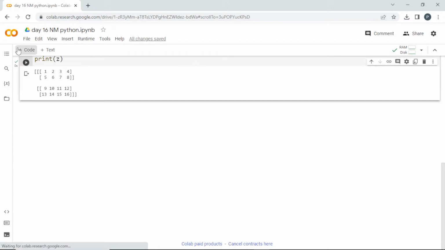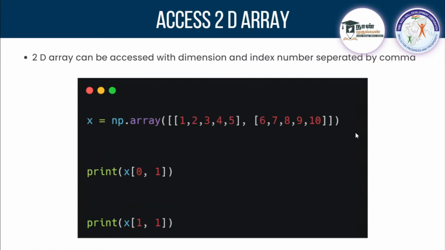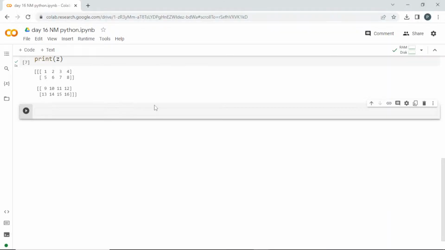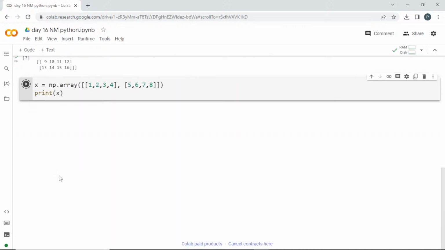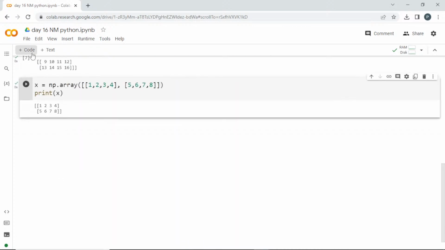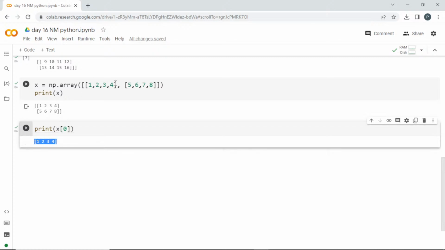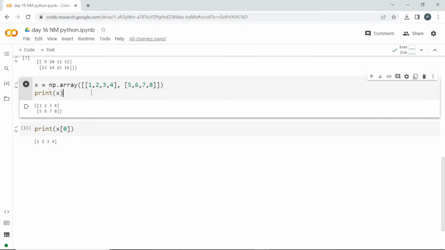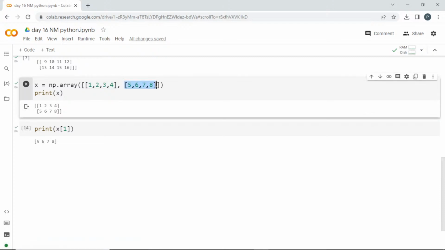Now comes the question, how will you access a 2-dimension array? I'll go step by step. Let me take a 2-dimension array and show you practically. So this is a 2D array, right? I'll copy it. Now x is a 2-dimension array. Now I'll try to get the 0th index. I'll print x of 0. And you see here, I got the first 1D element, which is in the 0th index. And if I go for 1, it is going to give me this other 1-dimension array.